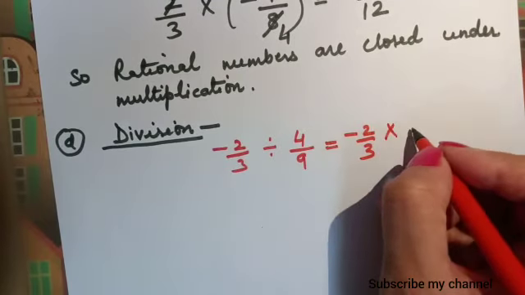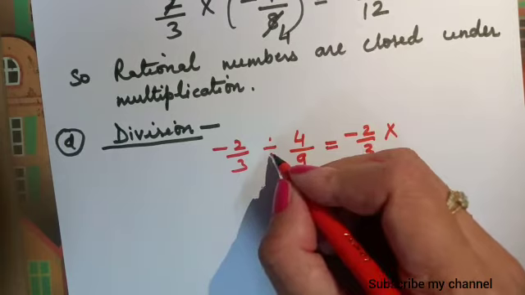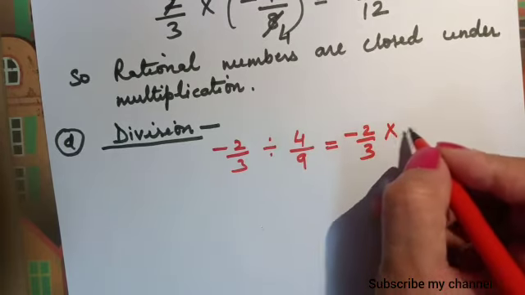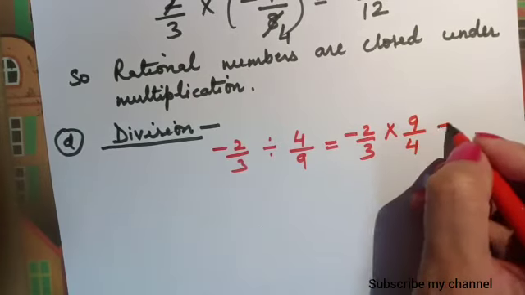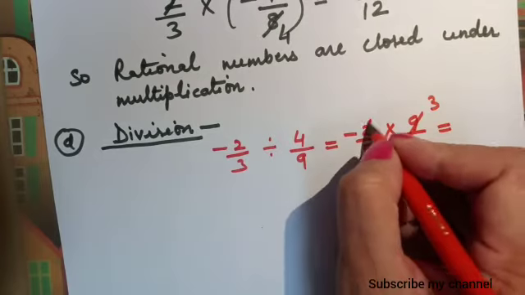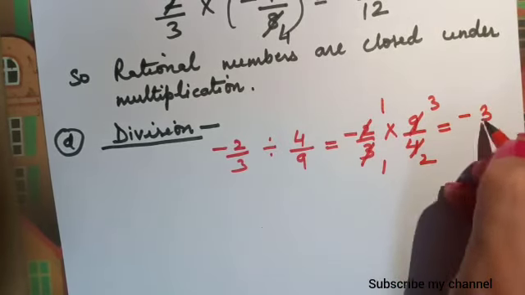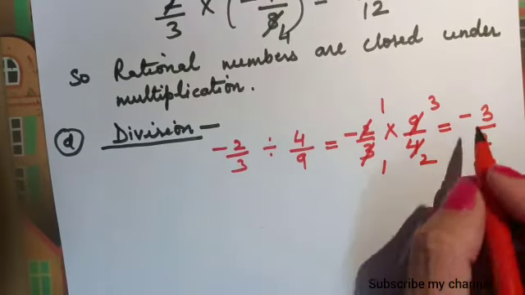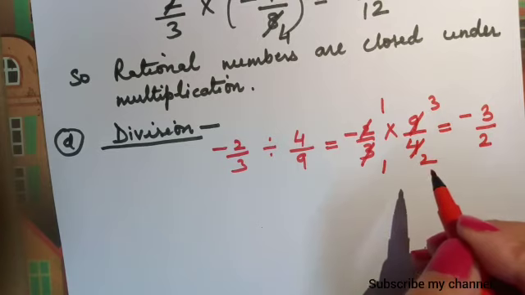We will take the inverse of 4 upon 9 by changing the division sign into multiplication. That will become 9 upon 4. Now solve it. 3 ones are 3, 3 threes are 9, 2 ones are 2, 2 twos are 4. Minus 3 upon 2. Minus 3 upon 2 is also a rational number.